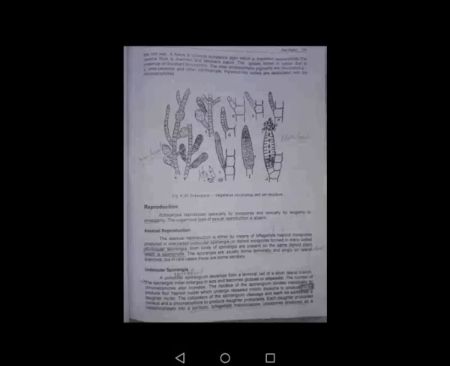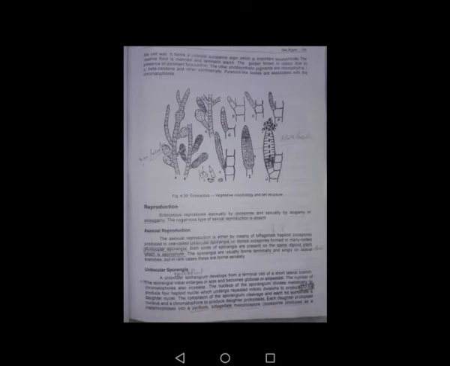Then if we look at its structure, as you can see in this diagram, you can see the erect or aerial filament, the unilocular sporangia and the plurilocular sporangia, and then in this erect system you can see the different types of zooids.